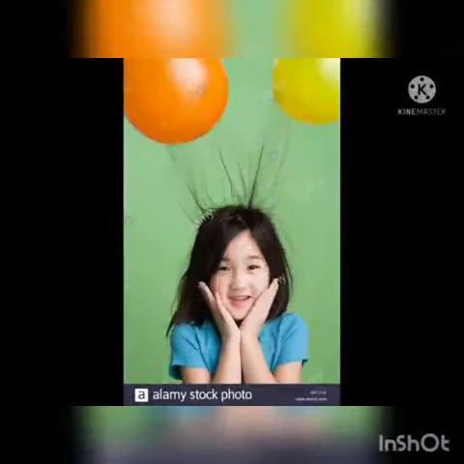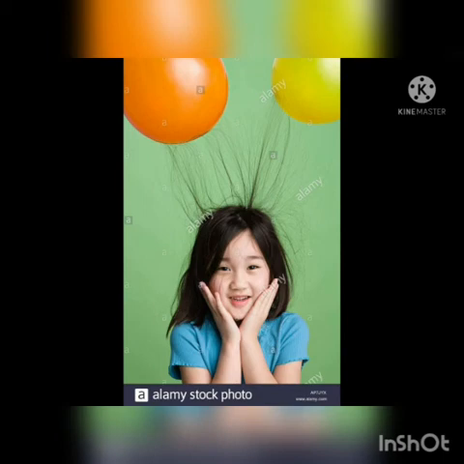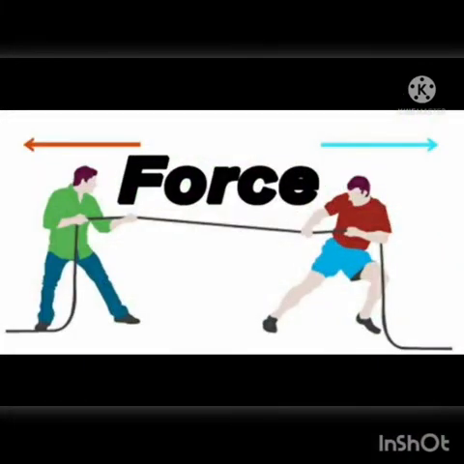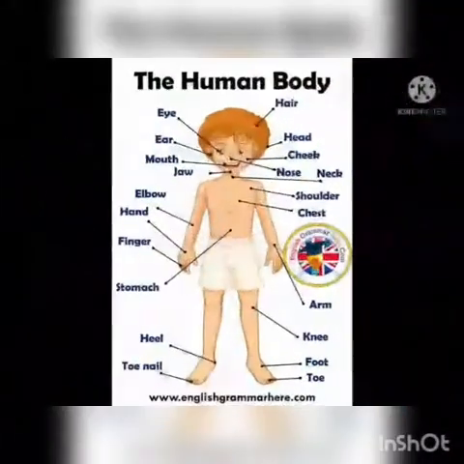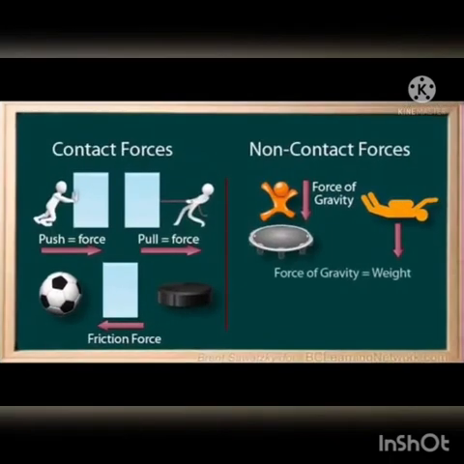Similarly, if a balloon is charged by rubbing it with hair, and then you lift the balloon up, we can see that it will stick to the hair. These forces come into play when the bodies are not in contact.